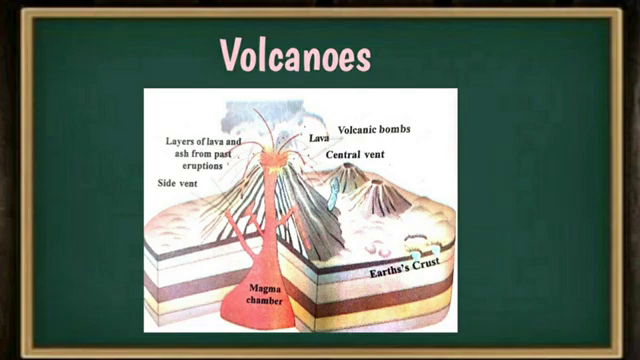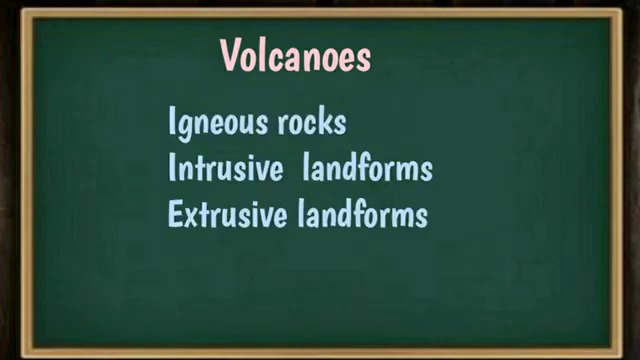The molten material, after some time, will be cooled down. After cooling, it becomes igneous rocks. Of course, some parts of the lava may not reach the surface. Before reaching the surface, it will be cooled down between the layers of the rocks. These types of landforms are called intrusive landforms. Some part of the lava which pours out and spreads on the surface forms extrusive landforms.